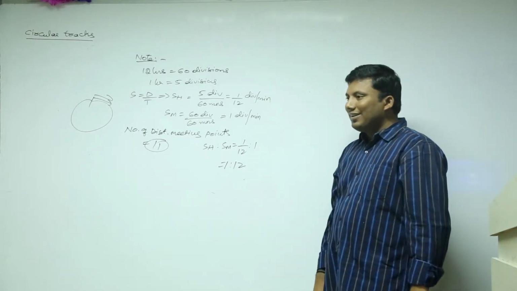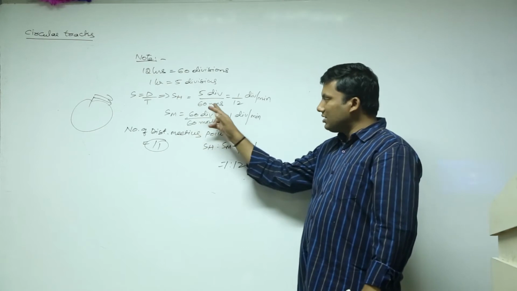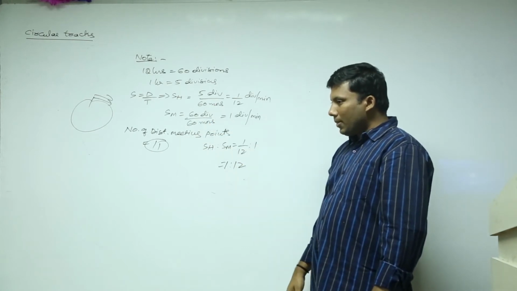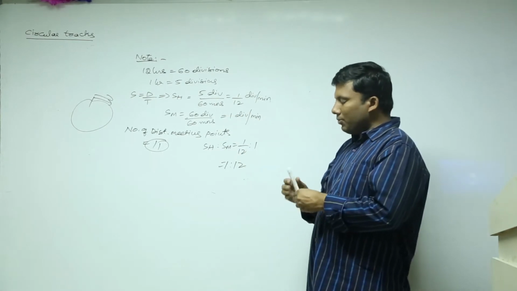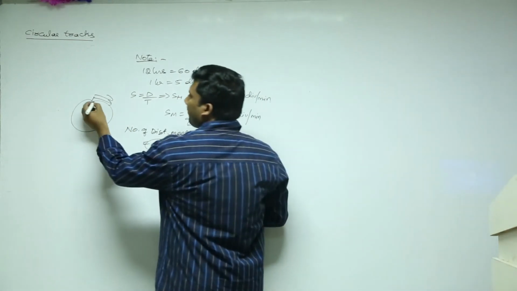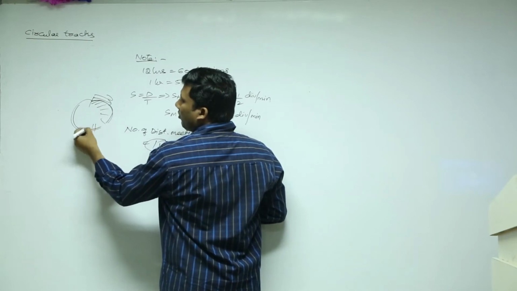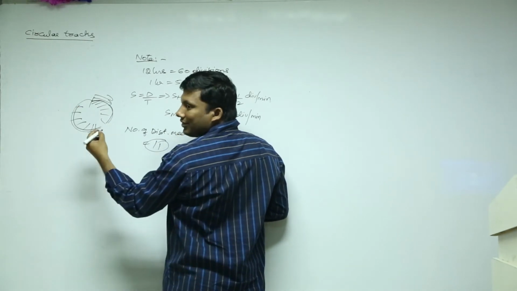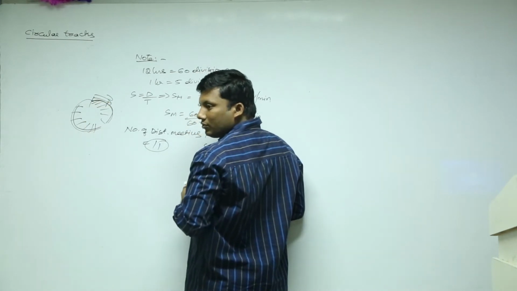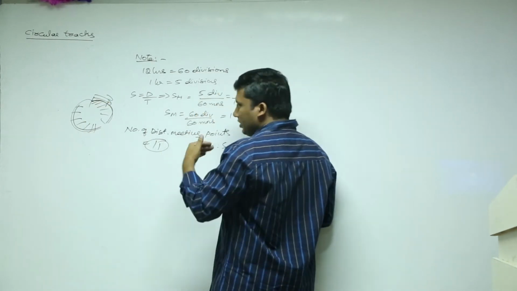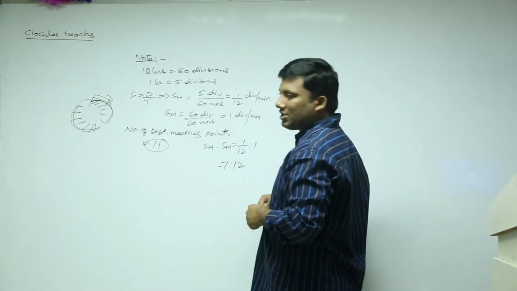So when we are doing speed of hour hand, we have taken 60 minutes, whereas 1 hour is 60 minutes. But when you are doing speed of minute hand, you should take 60 seconds. In 1 minute, the minute hand will go 1 division. But in 60 minutes, the hour hand will go 5 divisions. If 60 minutes is the point of reference, the hour hand will go 5 divisions.